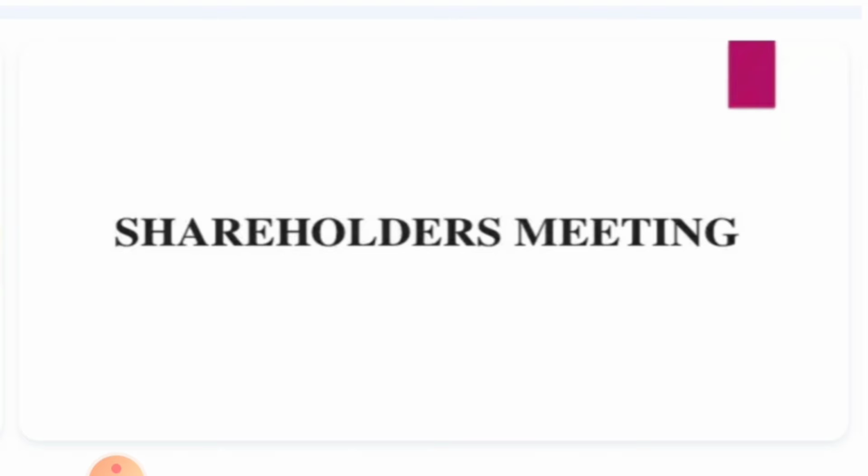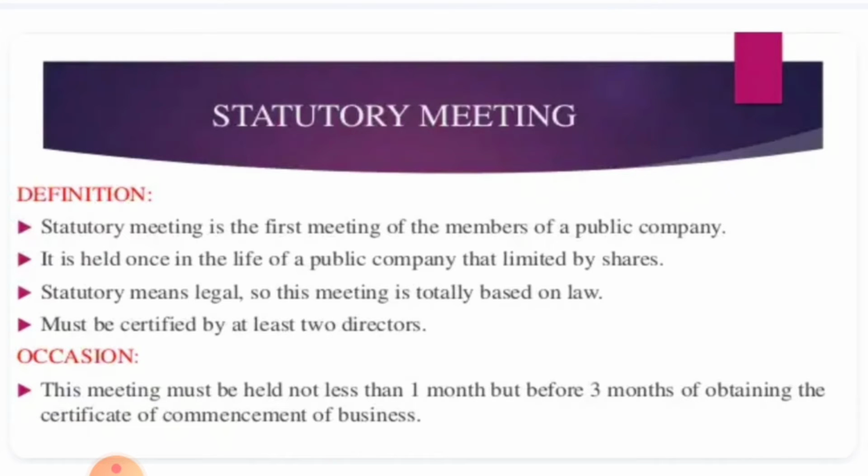The shareholders meeting can be classified as statutory meeting, annual general meeting, and extraordinary general meeting.